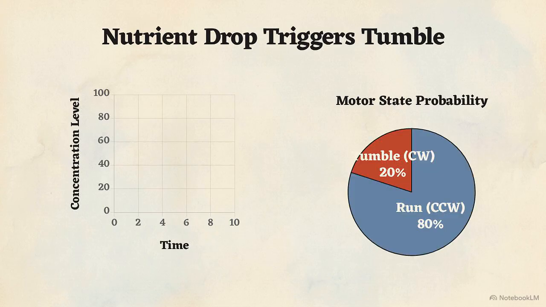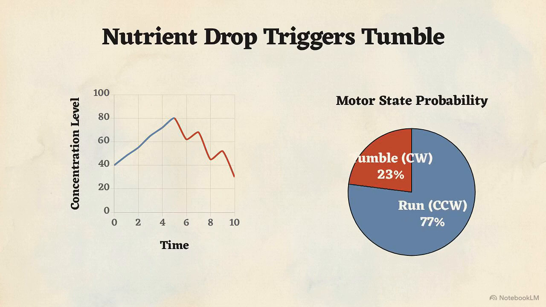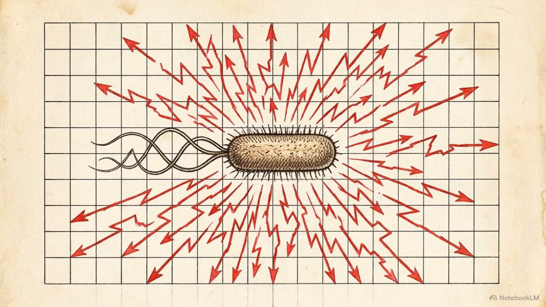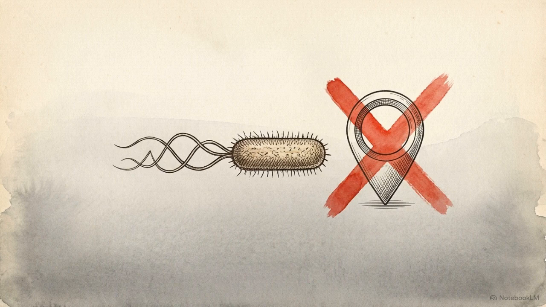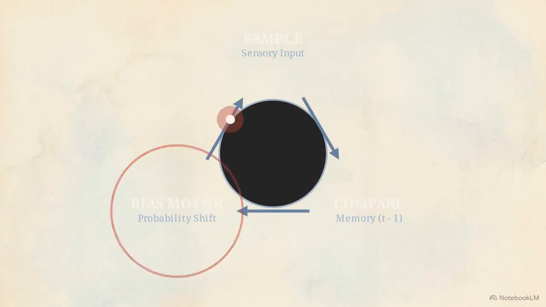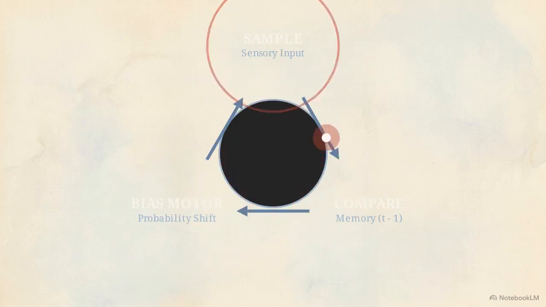If the concentration is decreasing, the rule flips. The bacterium increases the probability of the motor switching to clockwise rotation. This forces a random tumble, breaking a mathematically unproductive path. The individual bacterium never learns the actual location of the sugar source. It simply samples its immediate surroundings, looping this simple probability algorithm over and over.